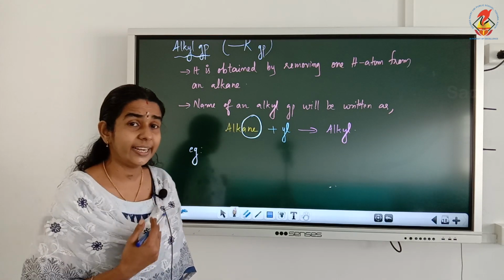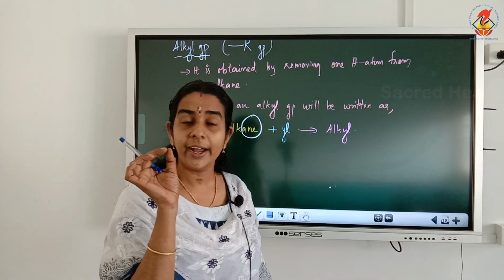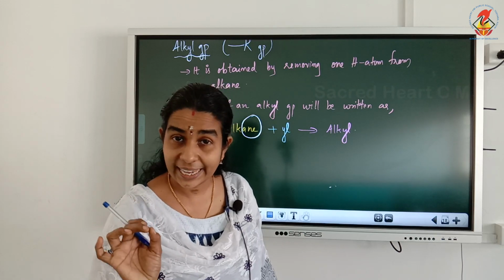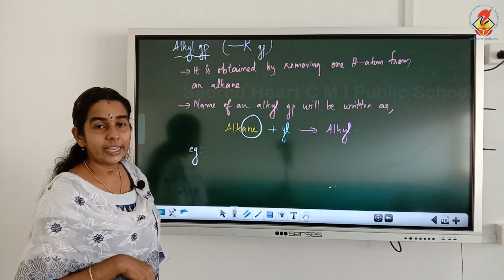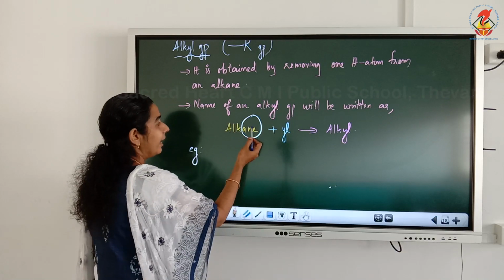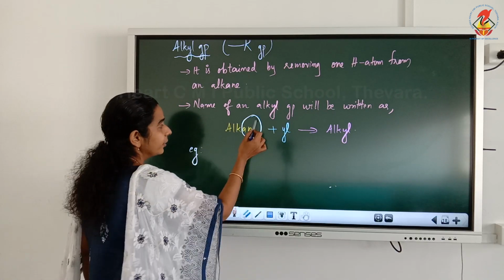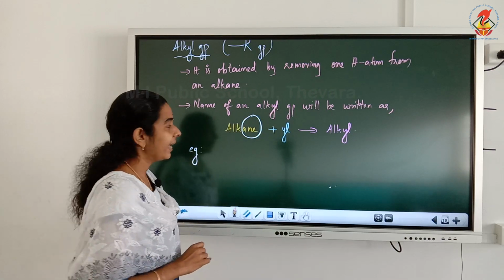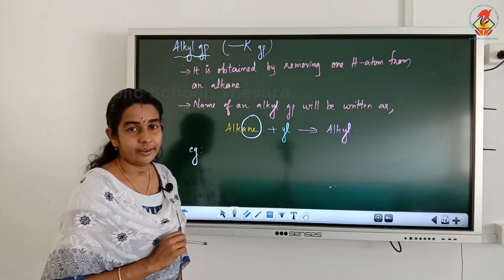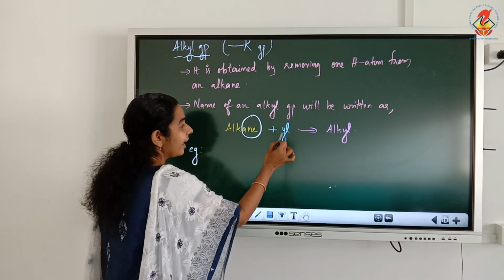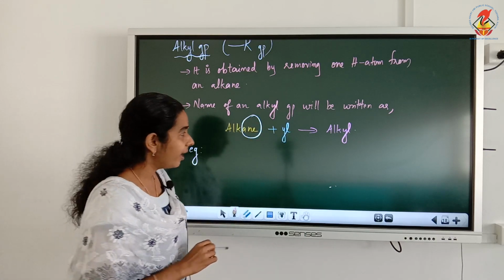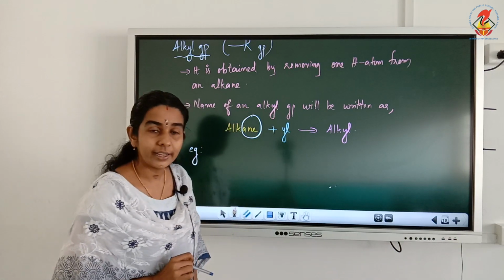Now how are we writing the name of an alkyl group? Look here. From alkane, remove ane and add yl, or il, and we will be getting alkyl group.